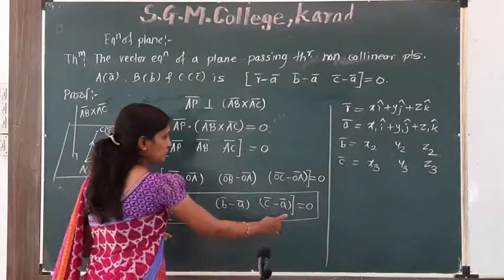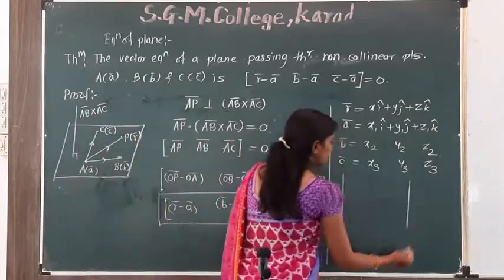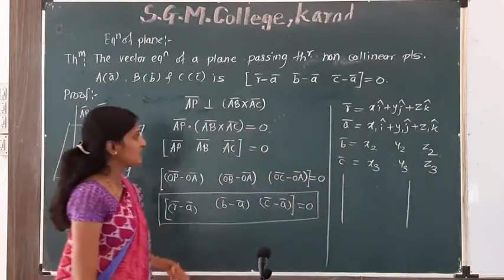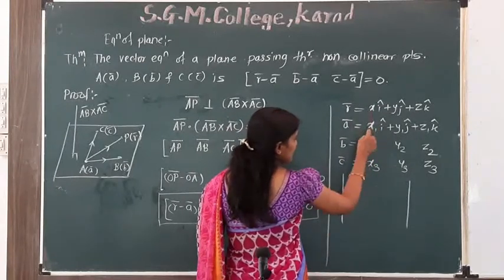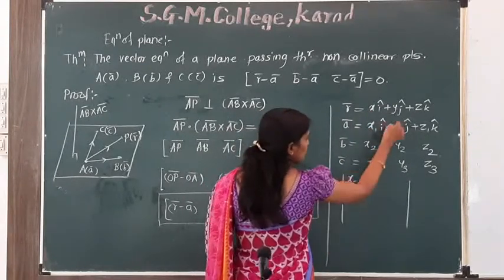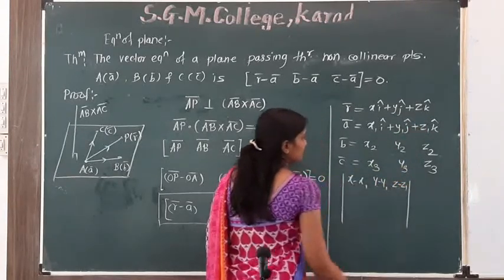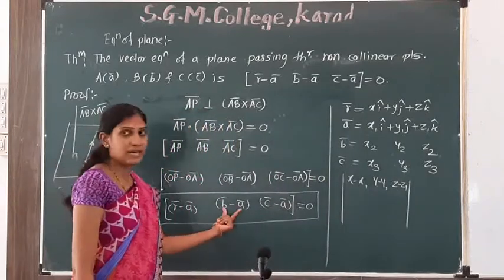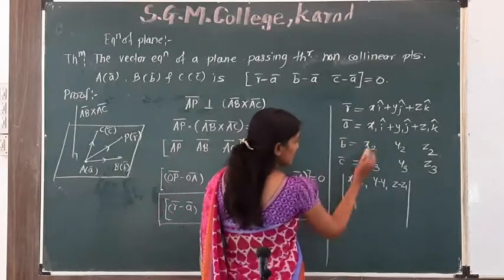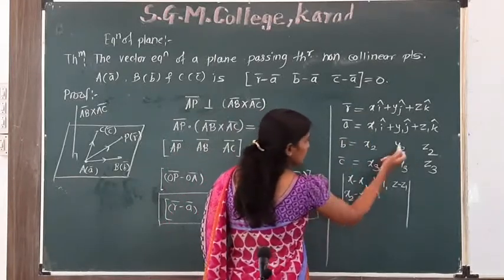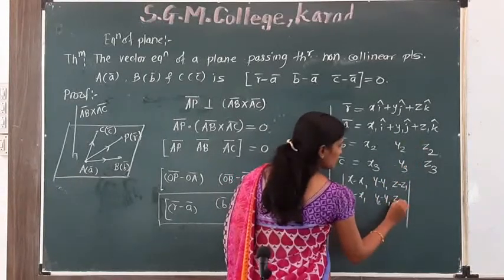If this is a box product, we write it in the determinant form. So in determinant, R bar minus A bar: the first row has coefficients of i cap, that is x minus x1, y minus y1 and z minus z1. Now second is B bar minus A bar, that is x2 minus x1, y2 minus y1 and z2 minus z1.